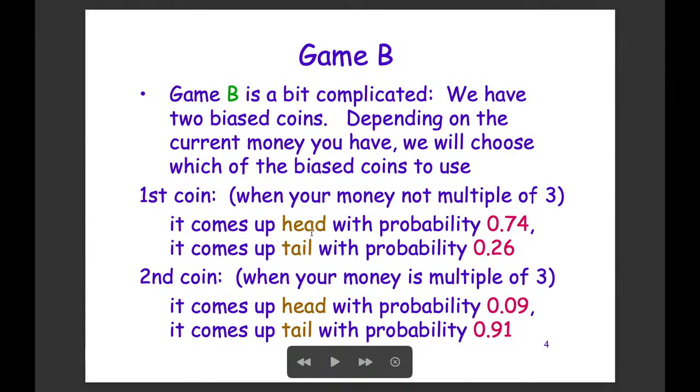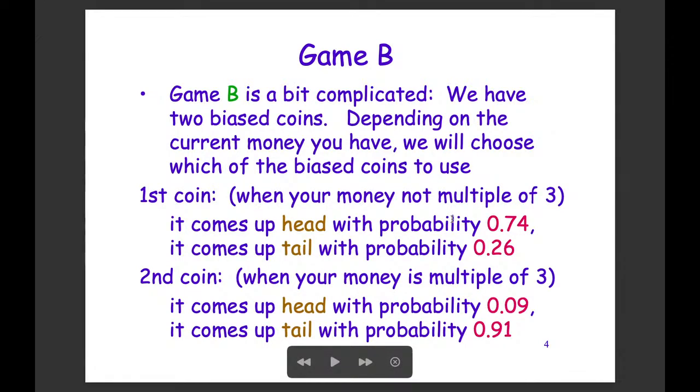This is the case when our current money is not a multiple of 3. On the other hand, if our money is a multiple of 3, then we will use the other biased coin. In this case, we win with only 0.09 chance, and lose most of the time, with 0.91 chance.